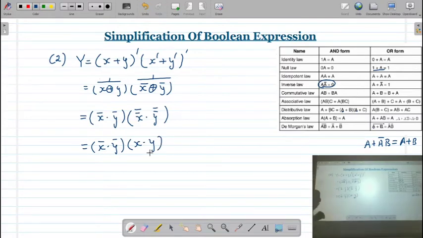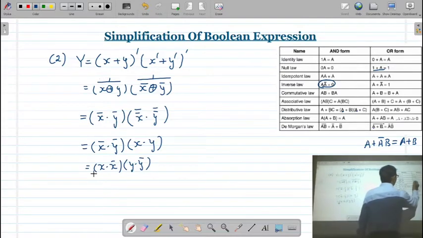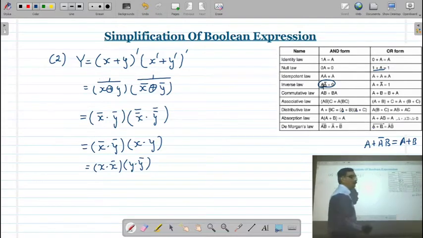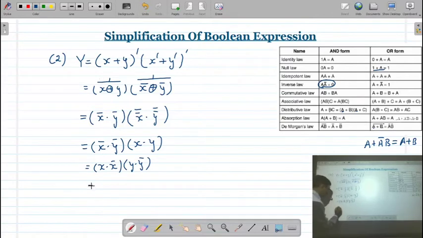x into y. So here we have a product of complements, x into x bar, and we have y into y bar. Now already you can see this, that a into a bar, this law, a into a bar is always going to be 0. So here 0 is the output.